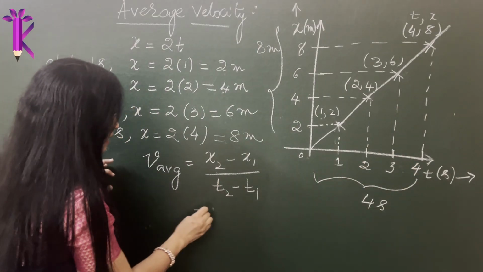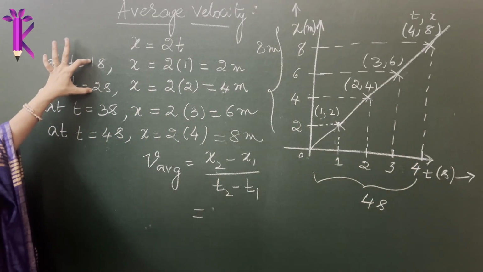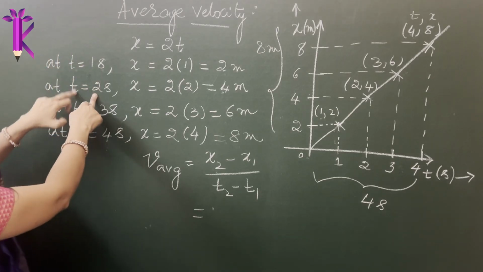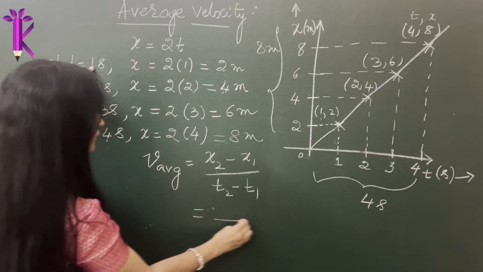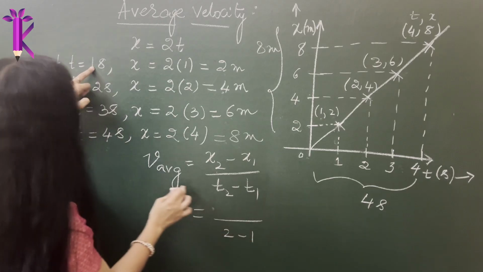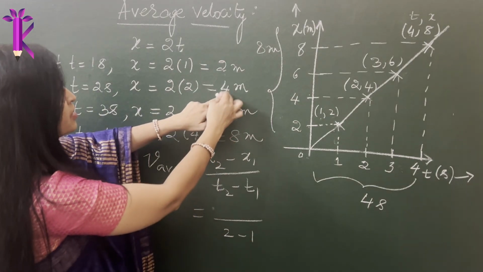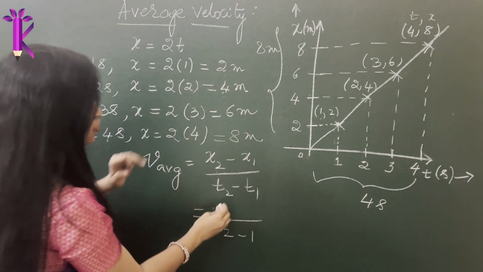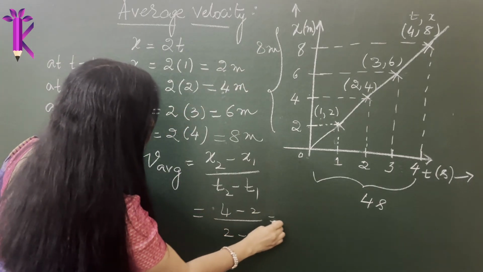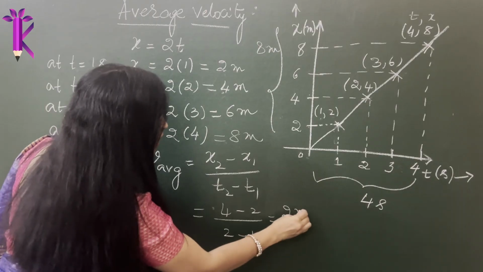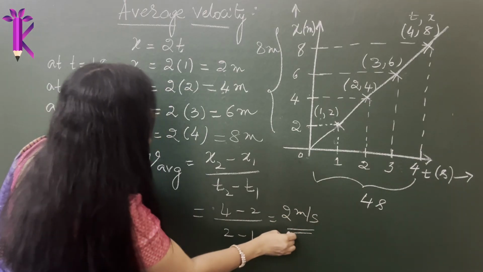Now let's calculate for these two. t2 is 2 seconds and t1 is 1 second. So 2 minus 1, and then what were the values of x1 and x2? x2 was 4 and x1 was 2. So 4 minus 2, this would be 2, divided by 1. So it is 2 meters per second.